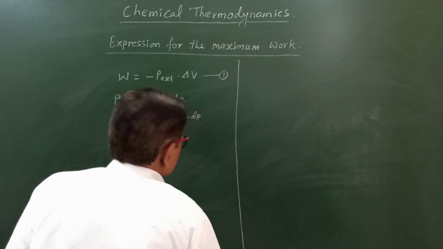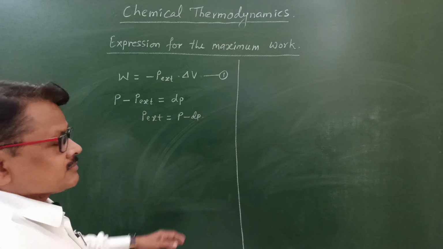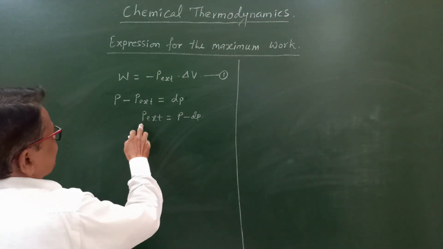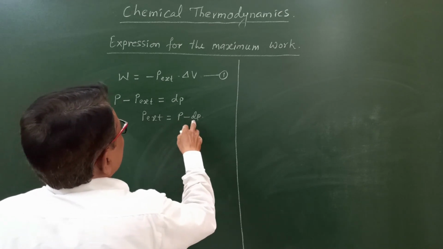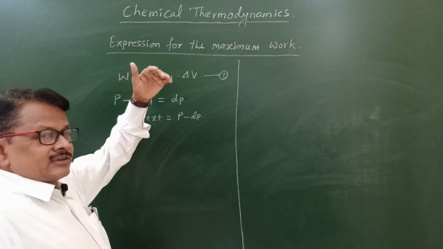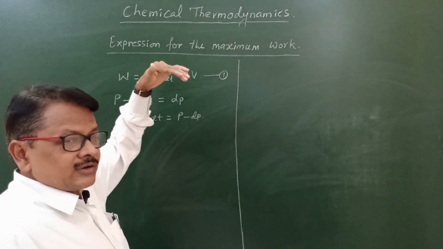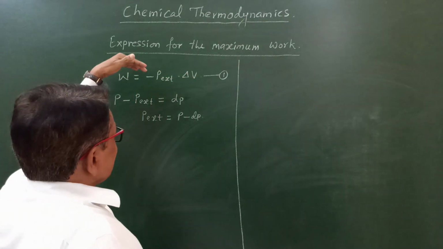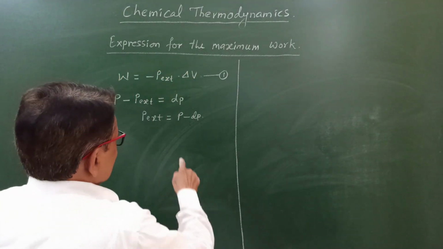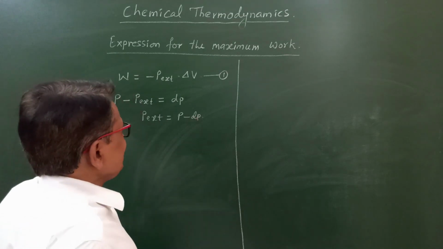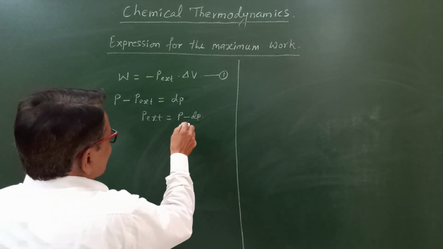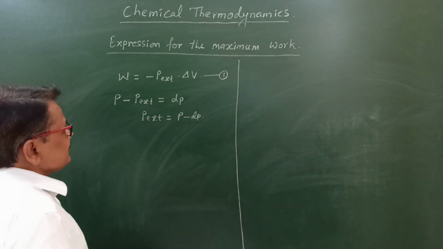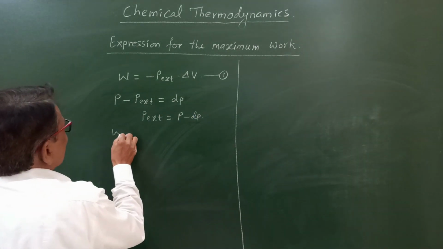We will divide this board into two parts. External pressure Pext is equal to P minus dP. When the external pressure placed on the piston from the external side is P minus dP, it means the internal pressure and external pressure differ by a very small amount, dP, which is infinitesimally small.